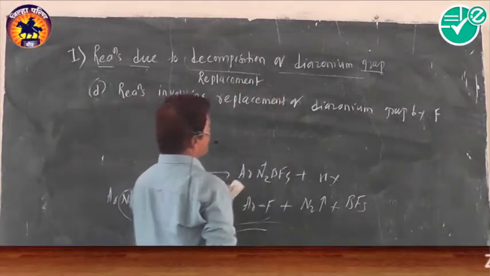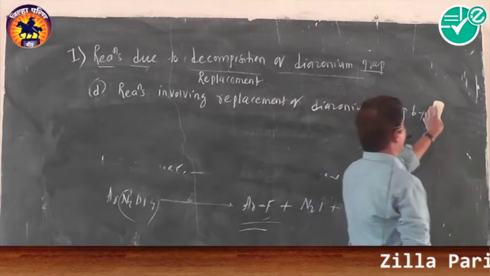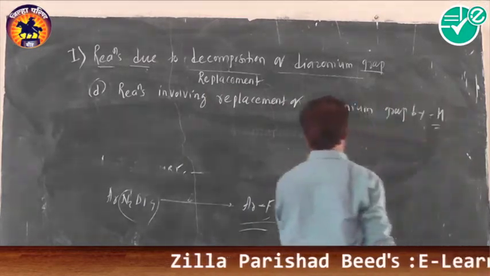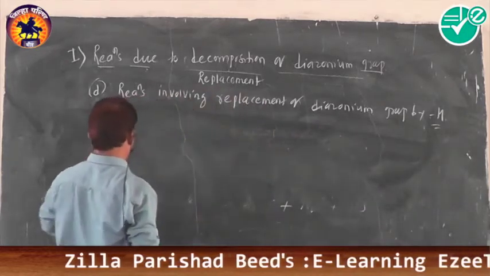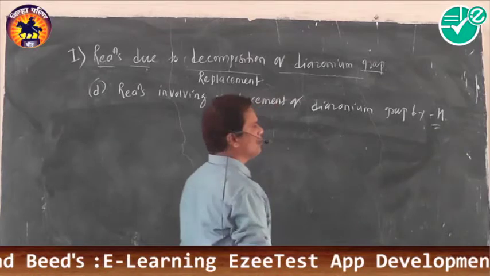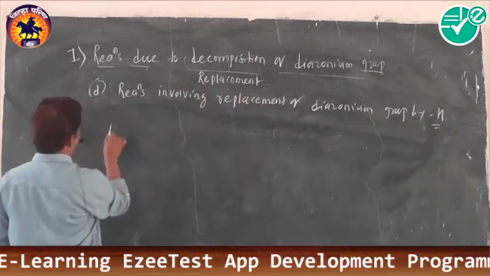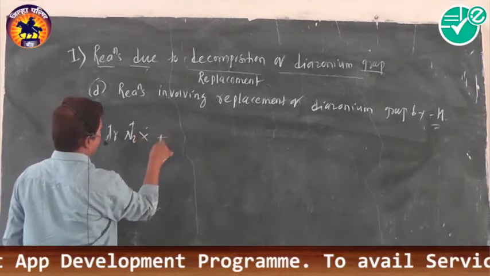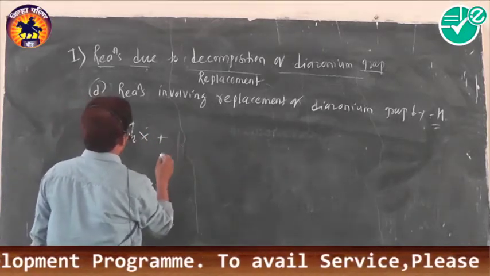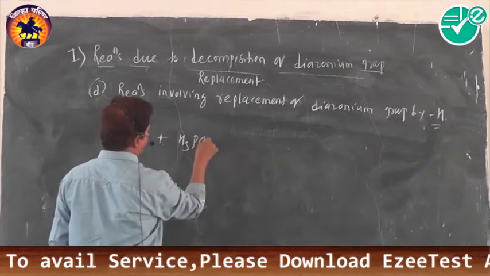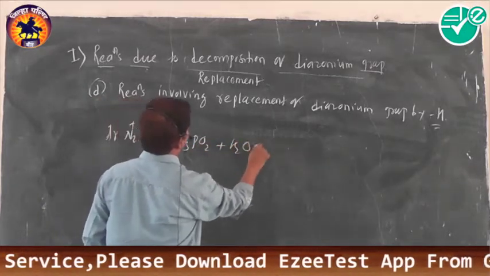reactions involving replacement of diazonium group by hydrogen. While replacing the diazonium group by hydrogen, two reagents are used. What is first? Aryl diazonium salts are first treated with phosphorous acid, H3PO2, in aqueous medium.